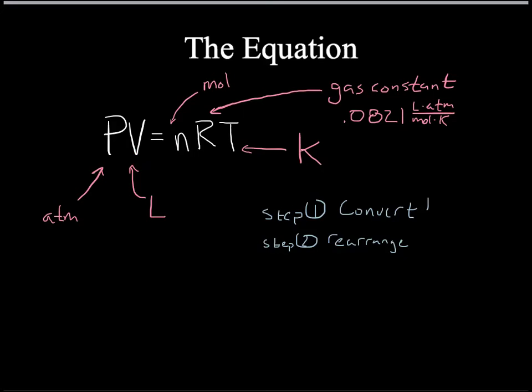So step number 2 then, once you know what you're solving for, is to rearrange the equation before you plug any numbers in. This is a piece of advice that I would strongly encourage you to follow. Take this equation and rearrange it to solve for what you want to find before you plug numbers in. It's going to make it a lot simpler rather than having a bunch of numbers you have to move around and solve ahead of time. It's going to save you a lot of algebra headaches if you do that step, and we'll see some examples of that.